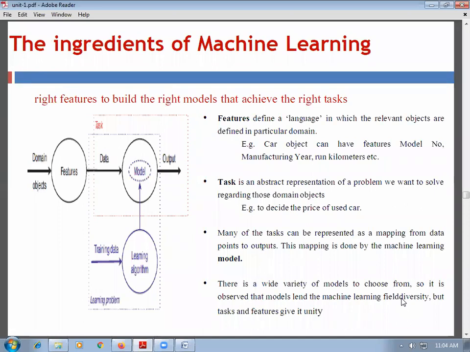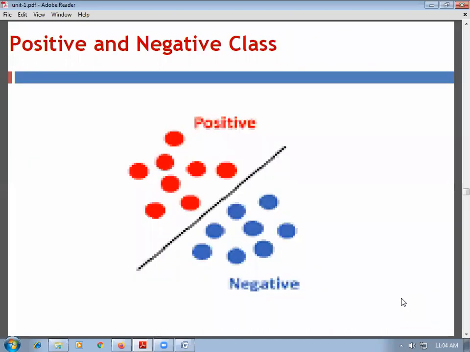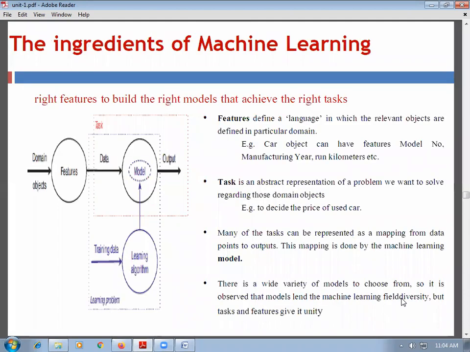Next, positive and negative class is nothing but the result or the target variable. When we find the result positive, it is treated as a positive class, and all the other results are treated as the negative class. Okay. Then the next, that is the ingredients of machine learning.